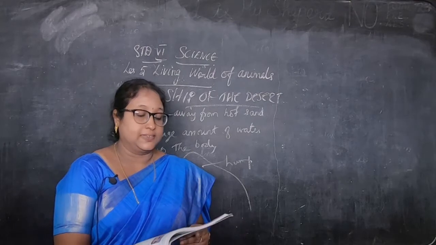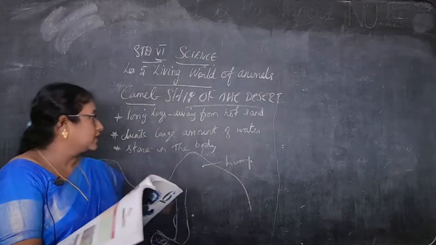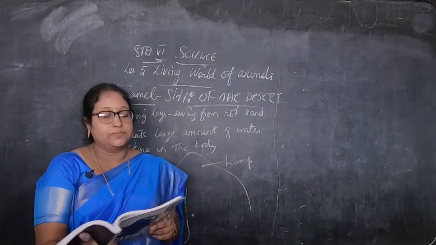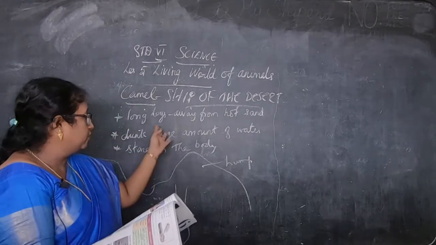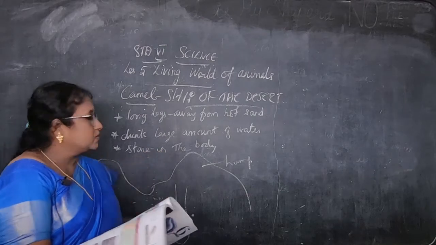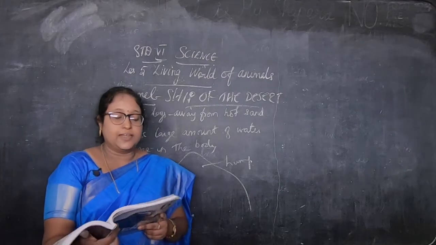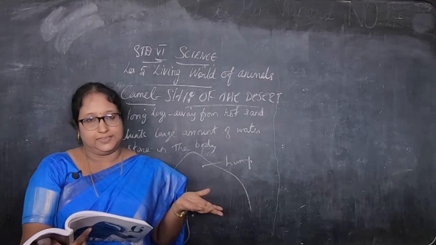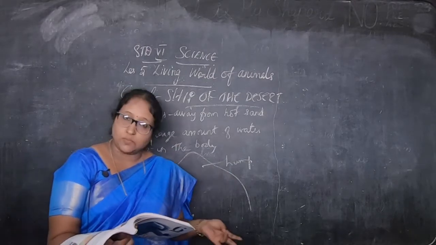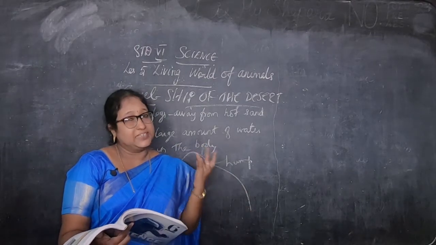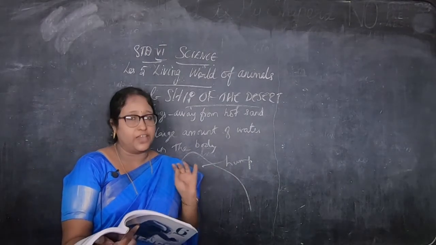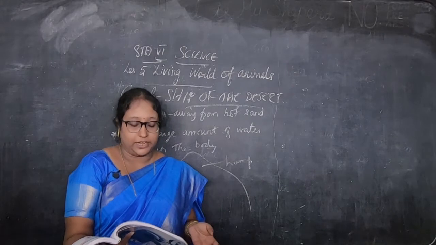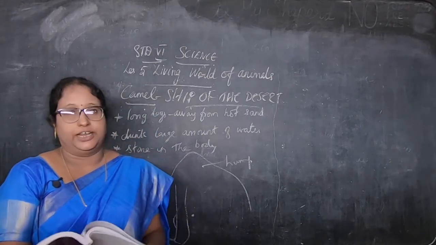Okay, children, did you understand this about the camel now? It has long legs, which help to keep the body away from the hot sand. Next, it drinks a large amount of water and stores it in the body. Then the adaptations to save water in the dry desert are as follows: a camel passes a small amount of urine, the dung is dry, and it does not sweat. Since it loses very little water from its body, it can live for many days without drinking water.